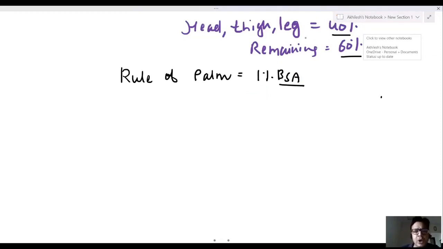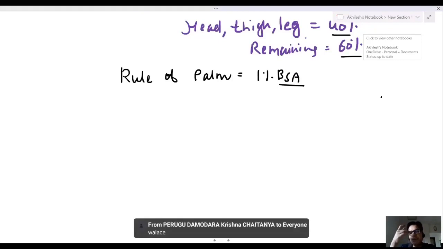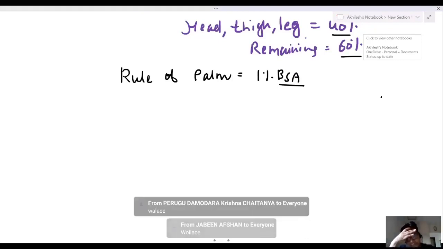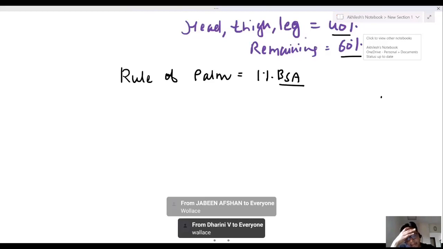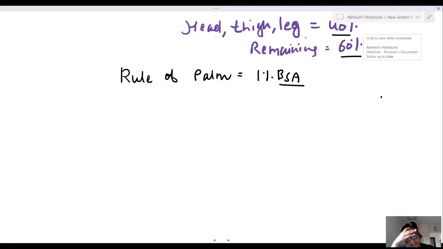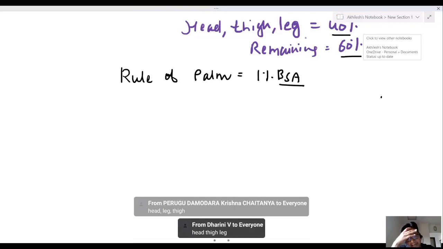What is the name of rule of 9? क्या बोलते हैं इसको rule of 9 को? What is the name of rule of 9? Wallace rule. In Lund and Browder formula, which area constitutes 40%? Head, thigh, and leg.